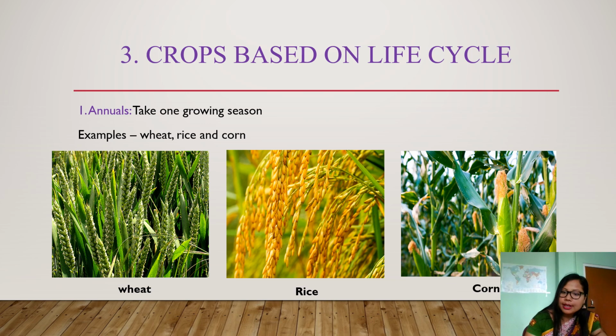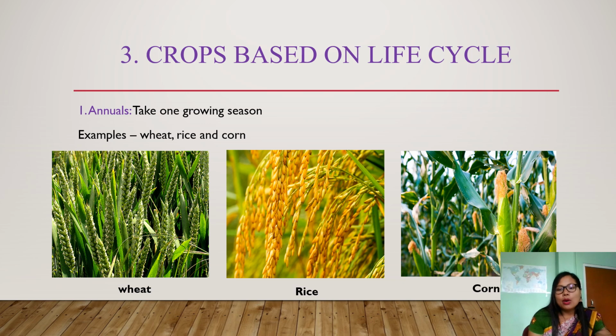After that it will grow into a plant, and when it grows bigger, it will start giving flowers. After that they will give fruits, and then they will die. The whole series of changes and development that occurs in the plants is known as the life cycle.